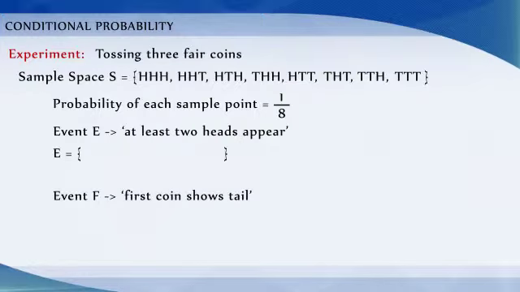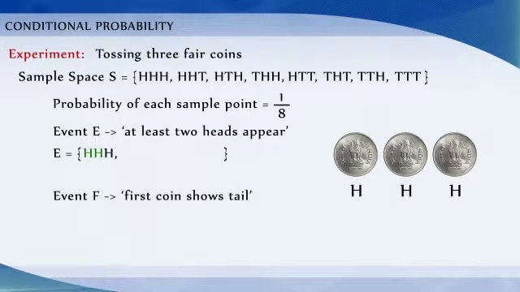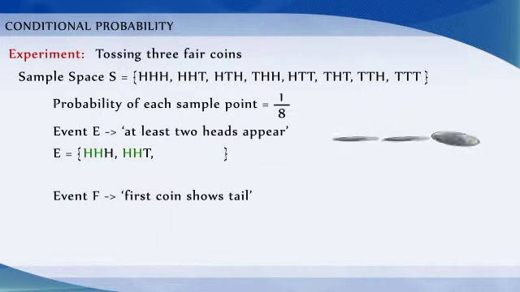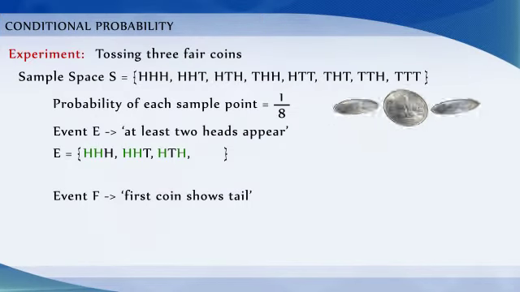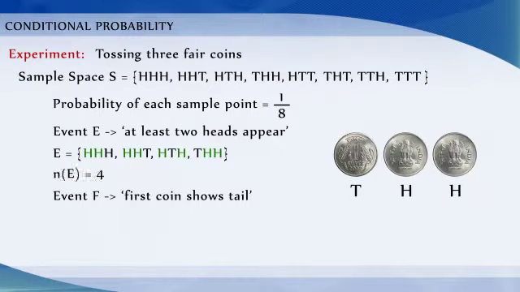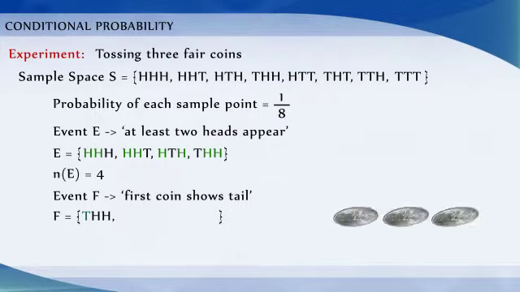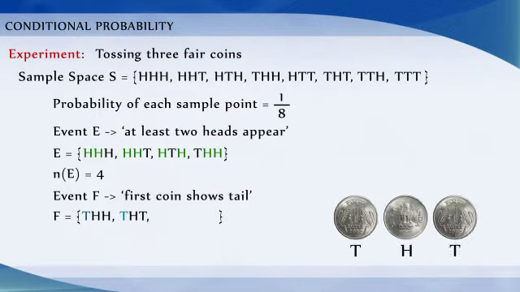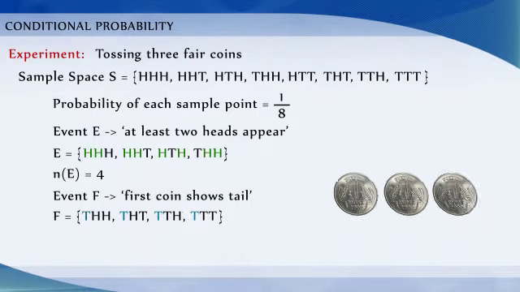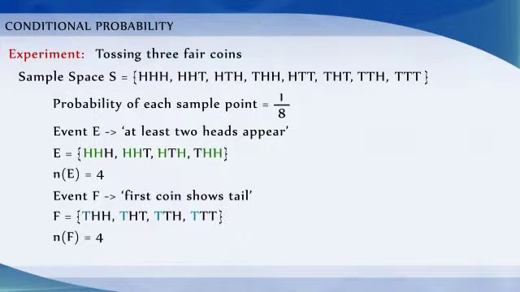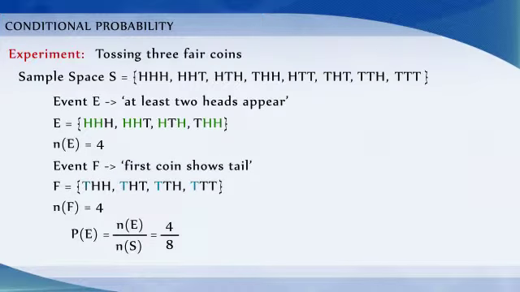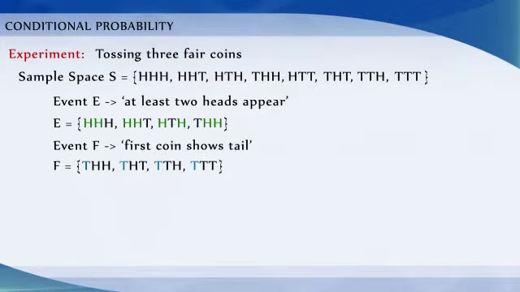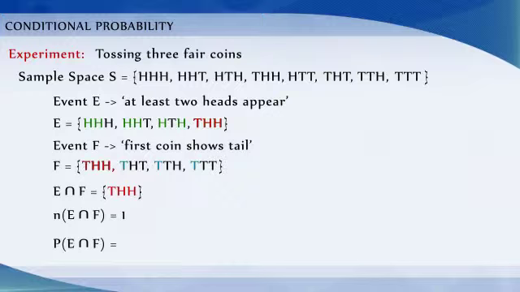Then E is equal to the set of HHH, where H is head, HHT, where T is tail, HTH, and THH, and F is equal to THH, THT, TTH, and TTT. Now, probability of E is equal to half and probability of F is also half. And we know E intersection F is equal to THH. Therefore, the probability of E intersection F is 1/8.